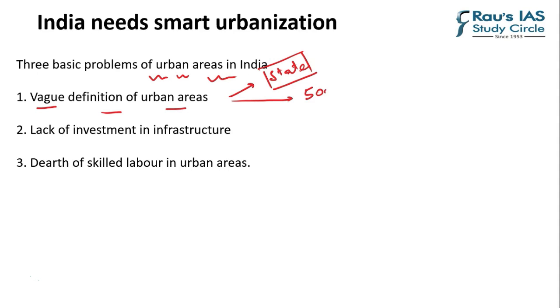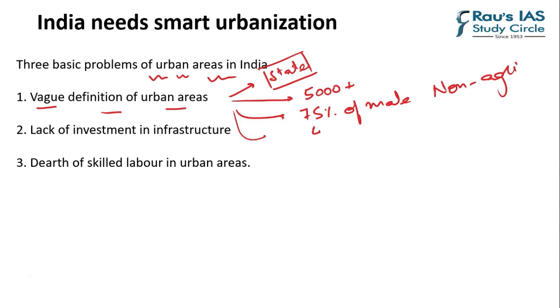The population of 5,000 plus, 75% of males working in non-agricultural activities. So this is the second criterion. The third criterion is that the population density of the place is 400 per square kilometer. So these are the definition segments, but this definition does not do any kind of justice in terms of identifying the urban areas.